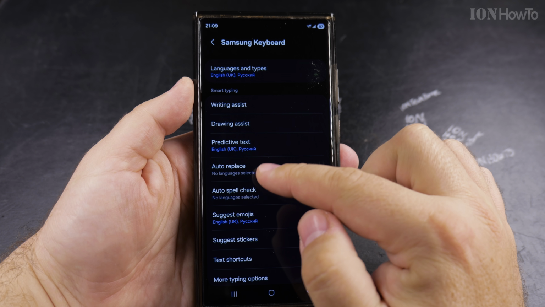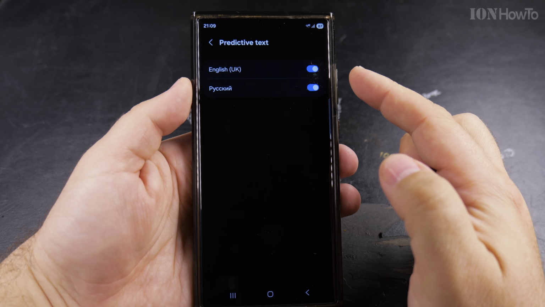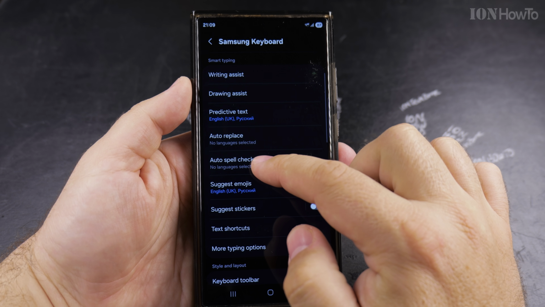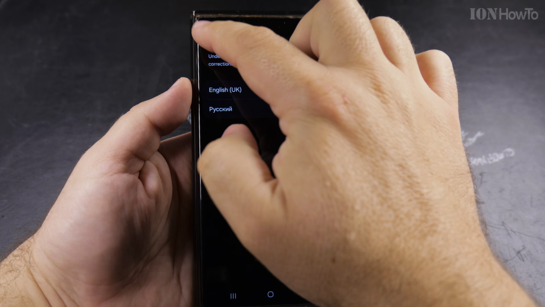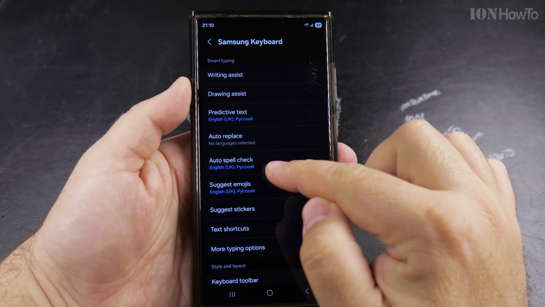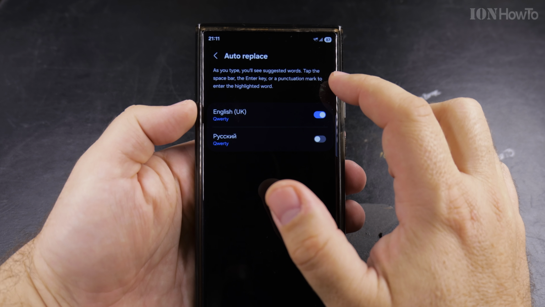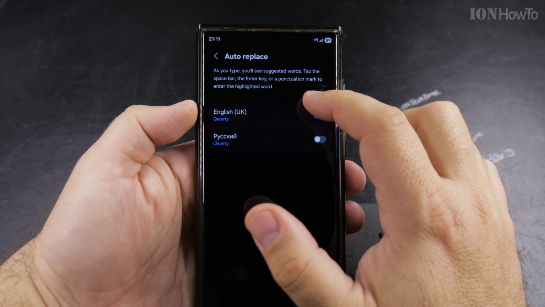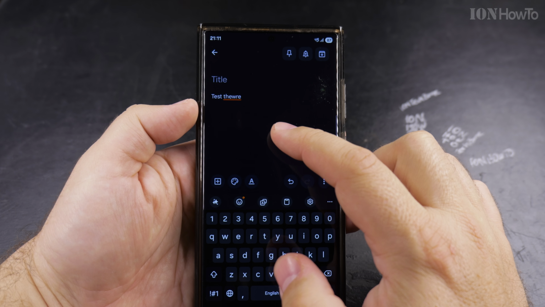things. And under Samsung keyboard settings, look for first predictive text. Make sure this is enabled, and also you can choose to auto spell check. For example, I could use auto spell check, and I could also use the auto replace. For auto replace, as you type, you'll see the suggested word. Tap the spacebar, the enter key, or a punctuation mark to enter the highlighted word.